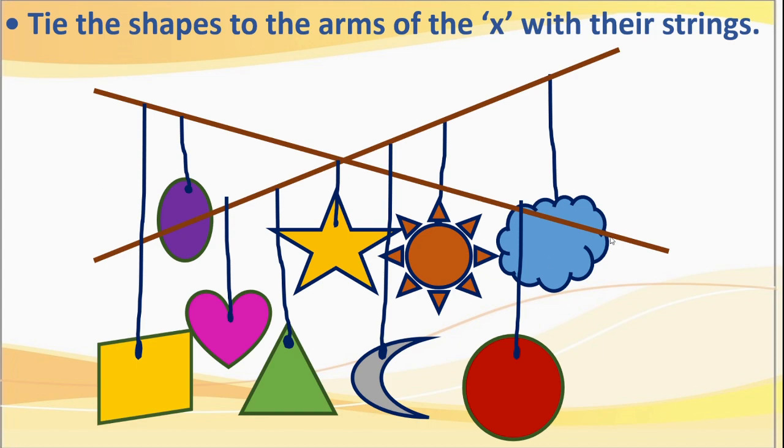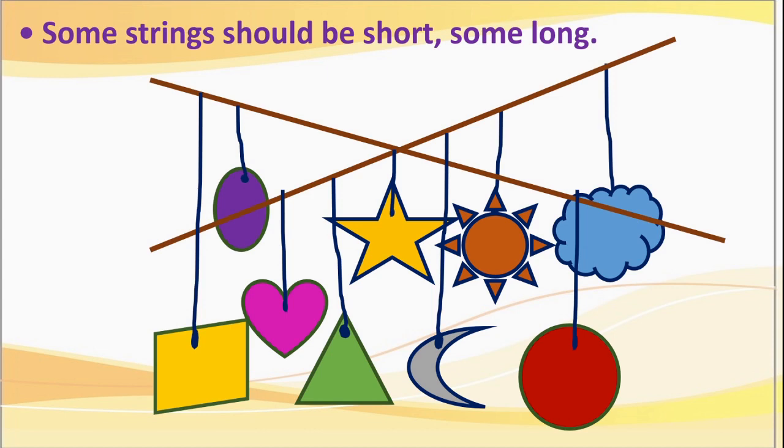Okay, here you can see. Next step is, some strings should be short and some long. Here we can see some are short. See, this square string is long. What about this oval string? This is small or short. Here you can see the star string is short. Flower string is also short. Correct?